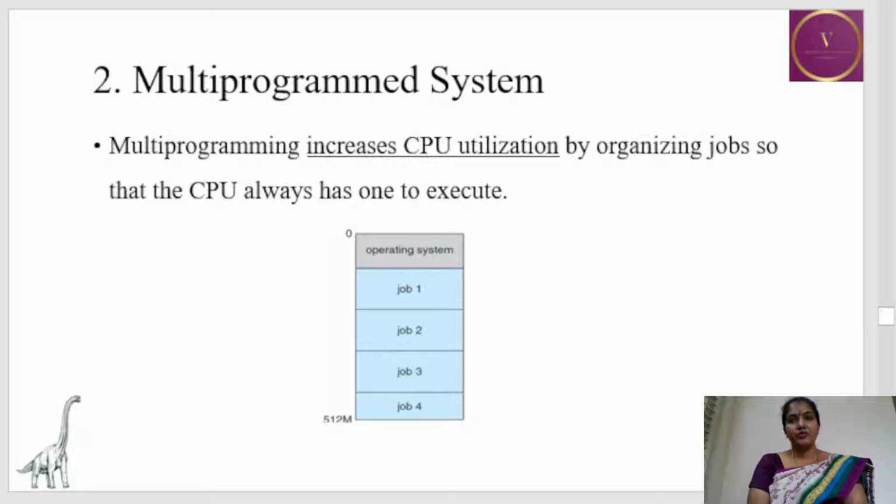Now let's see multi-programmed system. Multi-programming increases CPU utilization by organizing the jobs so that the CPU always has something to process next. So it is like the CPU is always having one job or the other to execute.